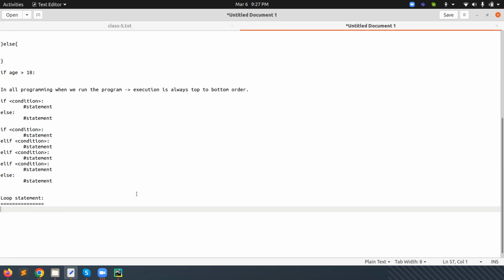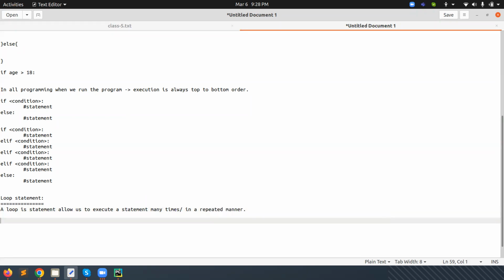So how can we use it? Before this, we need to understand some points. First of all, how many loops are available here? We need to understand what a loop is. A loop is a statement that allows us to execute a statement multiple times, in a repeated manner. At that time we will use a loop.